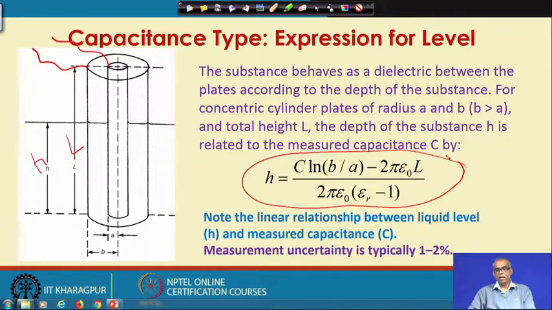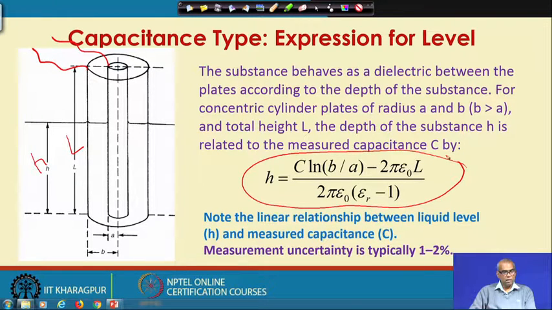H equals C ln(B/A) minus 2 pi epsilon 0 L, divided by 2 pi epsilon 0 into (epsilon r minus 1), where epsilon r is the relative permittivity or dielectric constant of the medium whose level I am measuring, and epsilon 0 is that of free space, and we have seen its value.